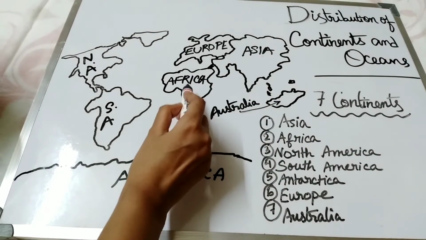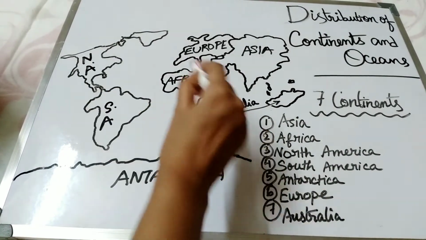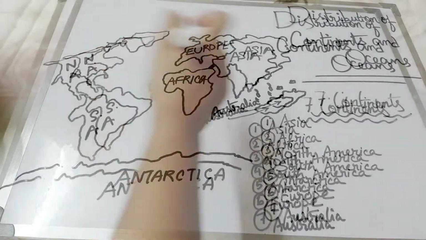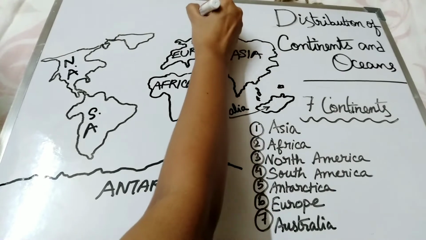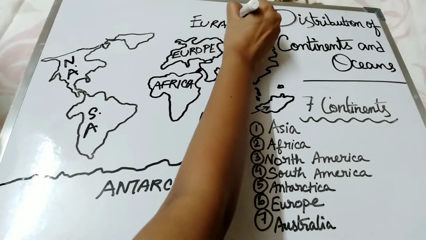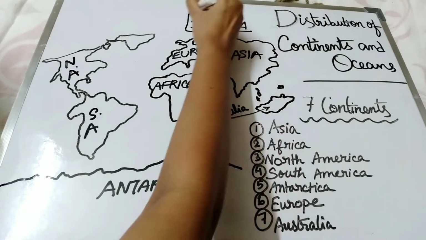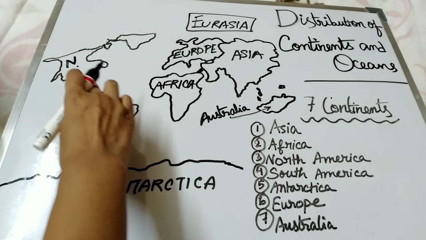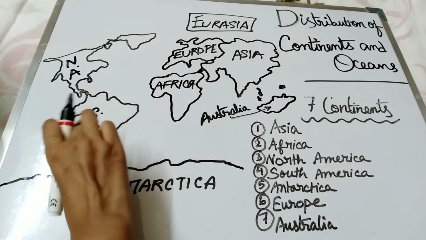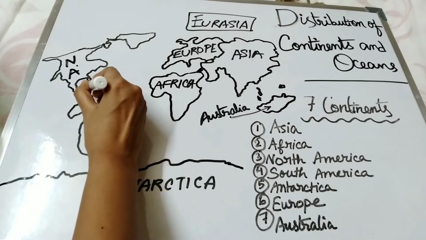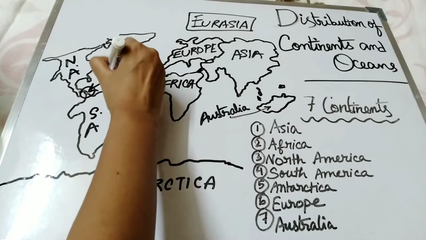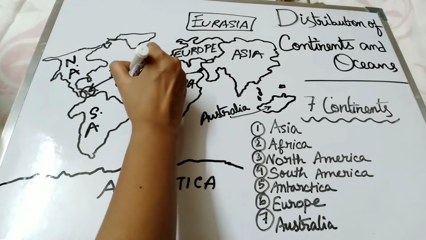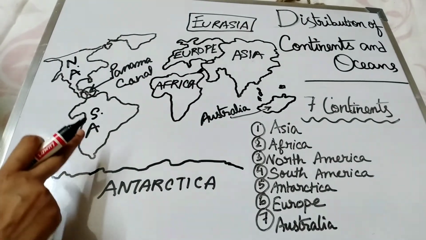So Asia, Africa, North America, South America, Antarctica, Europe, and Australia. These all are our 7 continents. Now this Asia and Europe are jointly known as Eurasia. Now, as you can see, North America and South America are separated by a canal. This is the canal. It's named Panama Canal. Panama Canal separates North America from South America.